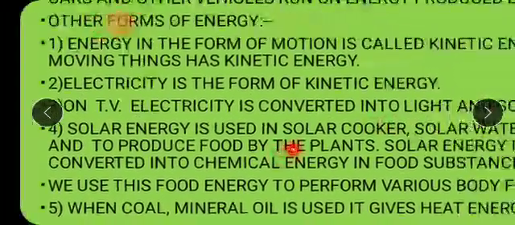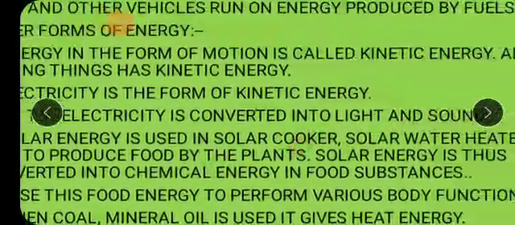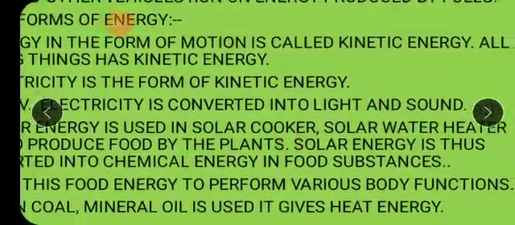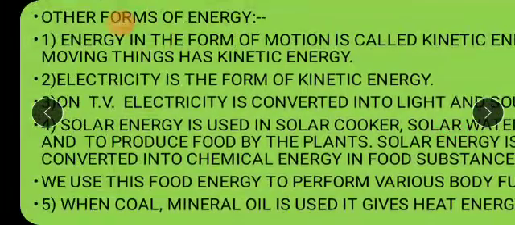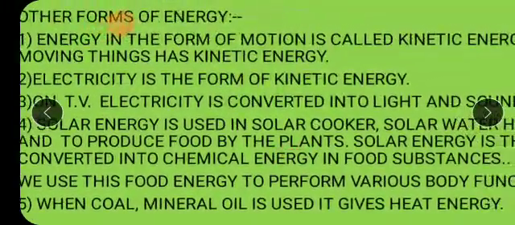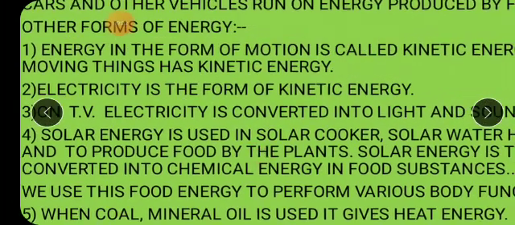Solar energy, which we get from the sun, is used in instruments like the solar cooker and solar water heater, and to produce food by the plants. Plants, you know very well, need sunlight to prepare their own food, isn't it? So that heat energy of the sun gets converted into chemical energy in the food of the plants. Okay, so chemical energy is another form of energy, like heat energy.